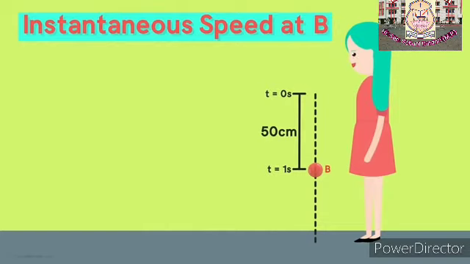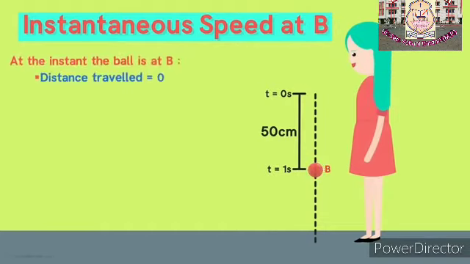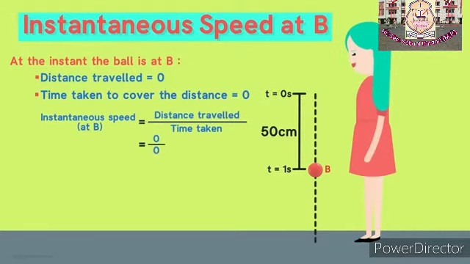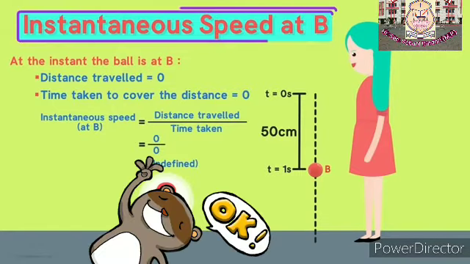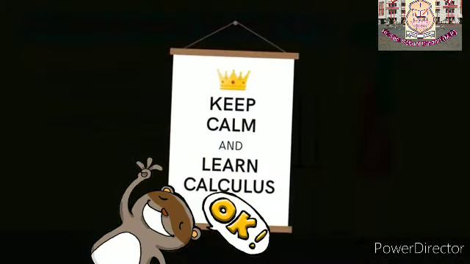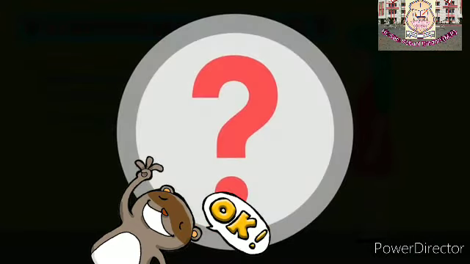Let's see what happens at the instant the ball is at position B. The distance traveled by the ball at this instant is 0 and the time elapsed at this instant is 0. So we get the speed to be 0 divided by 0, which is undefined. Doesn't make any sense, right? So how do we then find the instantaneous speed of the ball? Calculus is the branch of mathematics that helps us answer this question. How? We will see that in the later section of this course.